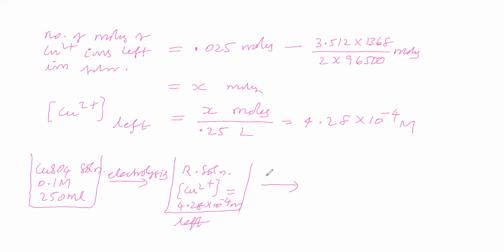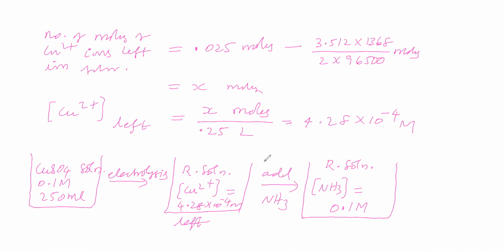To this, you are adding ammonia. You have to understand this point very clearly. You are adding ammonia into the solution till the resultant solution becomes 0.1 molar in ammonia. You are not adding 0.1 molar ammonia.